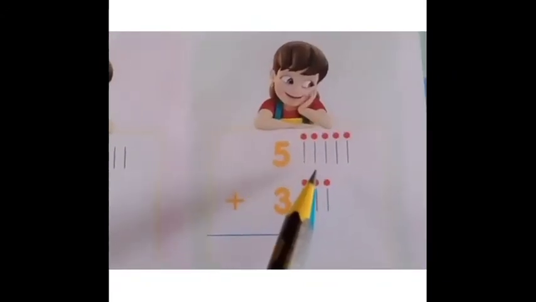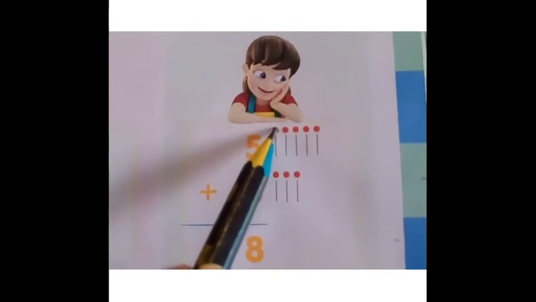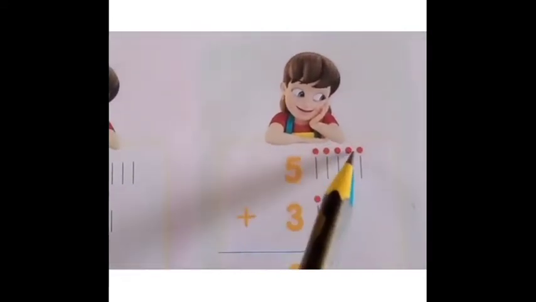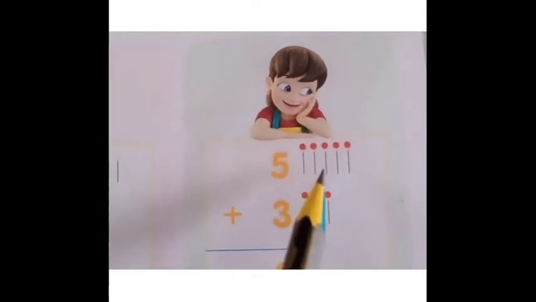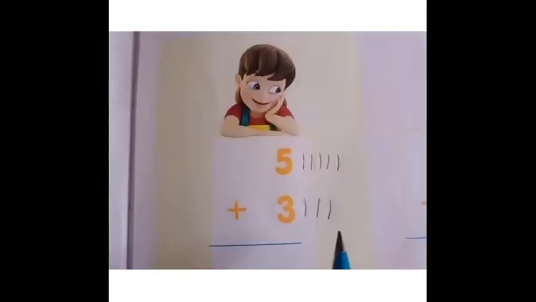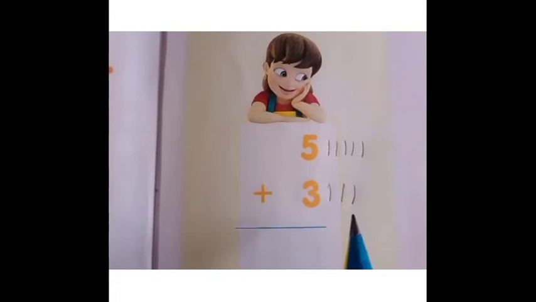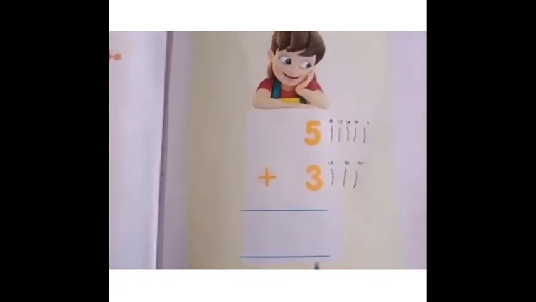Children, always remember, count all the lines together. Put a dot on the top of each line as you count it, so that you know you have counted. Like this. Children, now let us count all the lines together. 1, 2, 3, 4, 5, 6, 7, 8. So the total is 8. So write here 8.